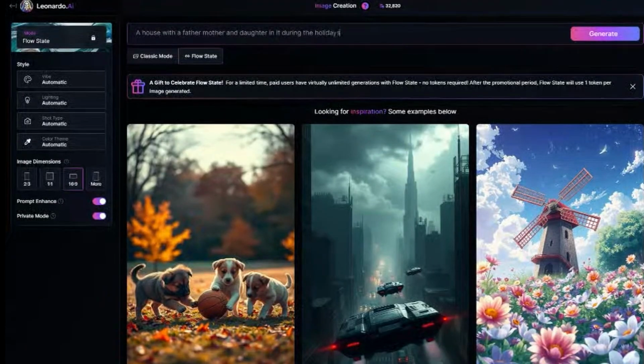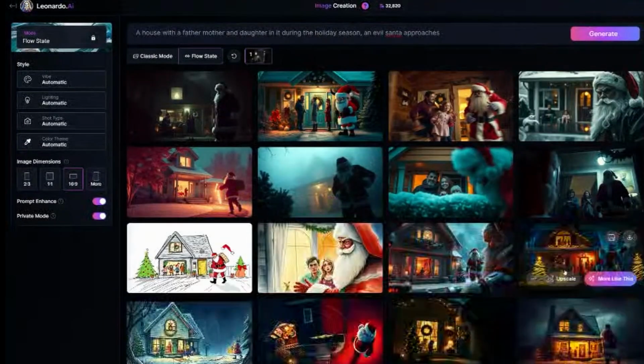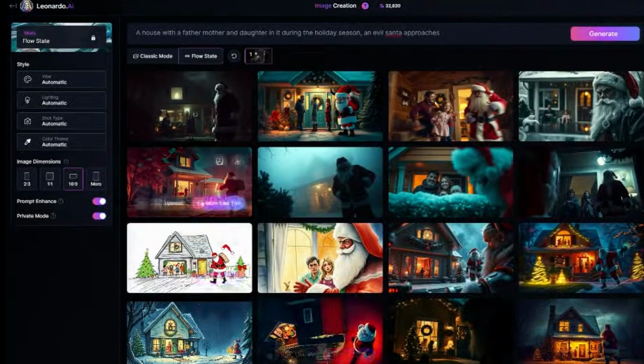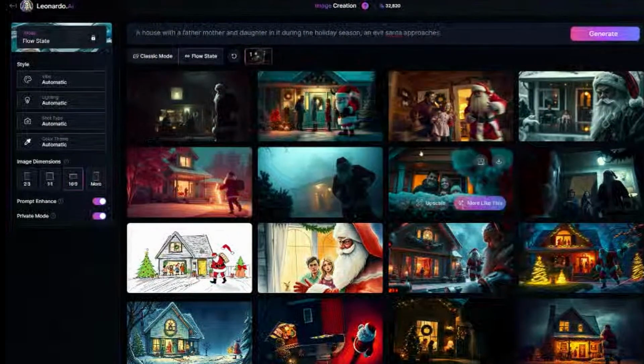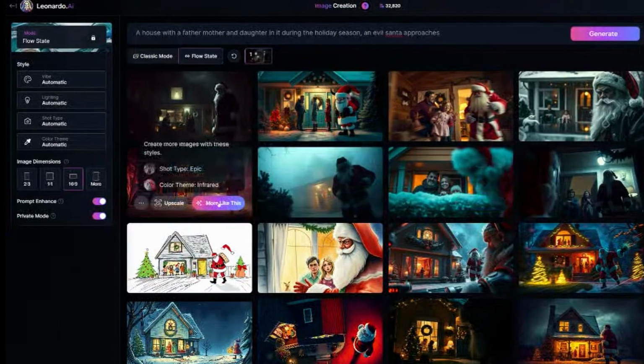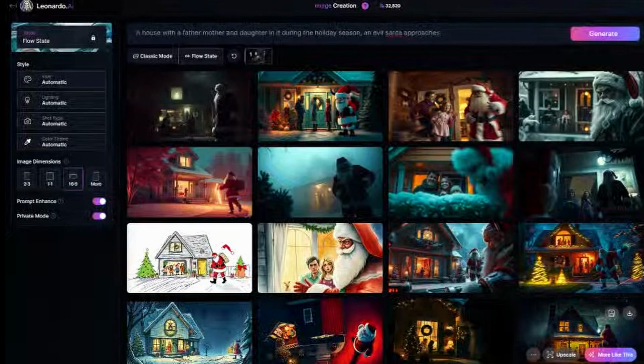An evil Santa approaches, and we're going to hit generate. And the cool thing about Flow State is that it will generate a screen full of images, and we can pick out the ones that we like. Once we find the style we want, then we can also hit more like this, and it will automatically create more images for us. Using this process, I'm going to generate about 10 images for this video that we can take to the next step.